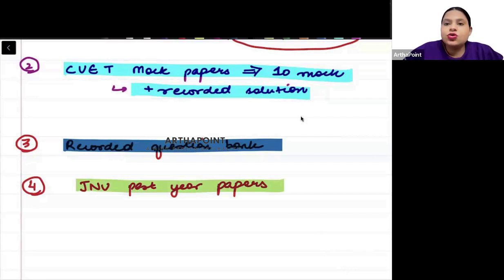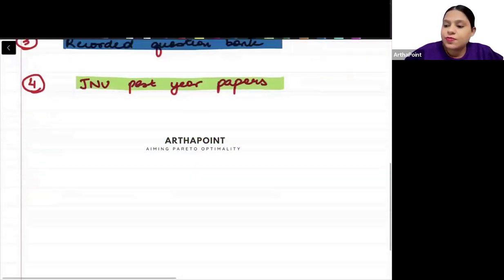So you can go ahead and you can leave that, if you think, no ma'am, this is a bit difficult. But mostly, 99% of the time, the level of JNU will be at the level of CUET only. So you have to do the JNU past year papers also.